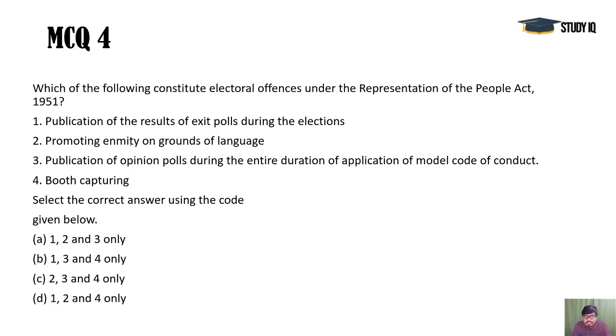Next question is regarding the RP Act of 1951 again. Some grounds for election offences, and if they are election offences, then the election can be cancelled. What are the grounds? First ground, exit polls. That is a ground, because exit polls are not allowed. What are exit polls?